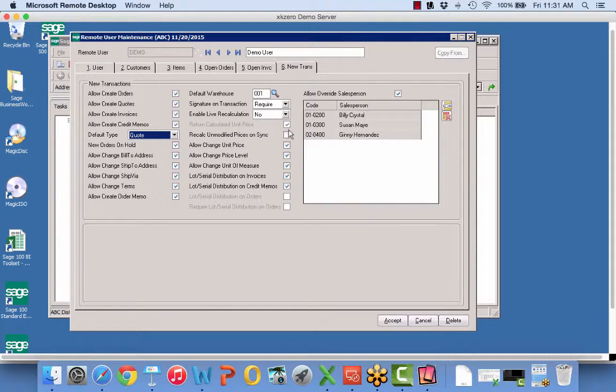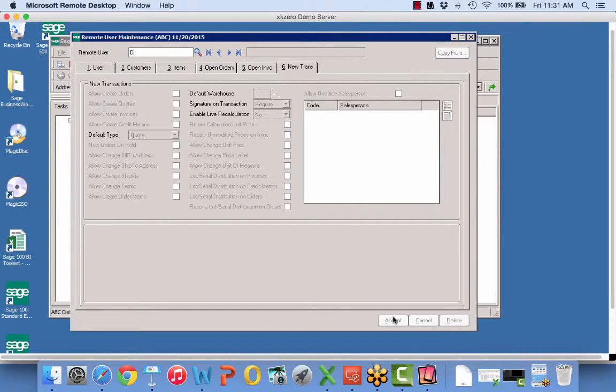And then a number of other controls related to being able to change the unit price or the price level or the unit of measure, whether or not they're able to or required to distribute lots or serial numbers during the data entry. And then lastly, can this person enter an order on behalf of another? So this is my demo user, which has a lot of permission.